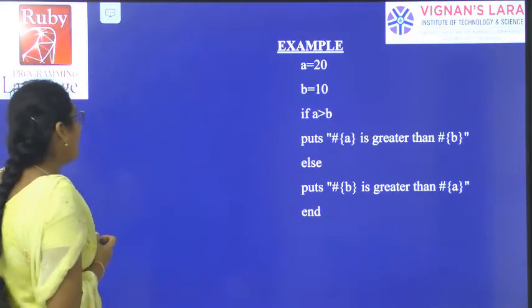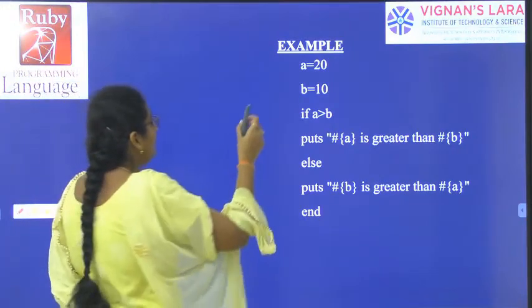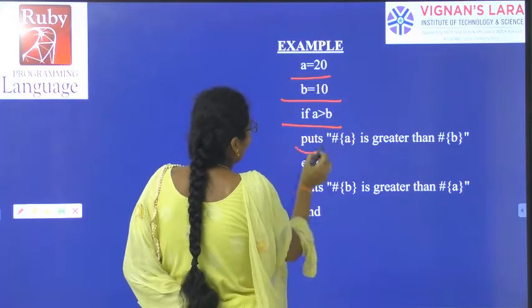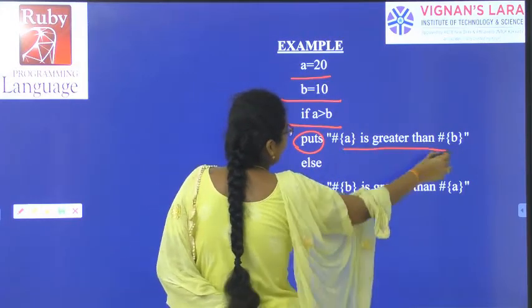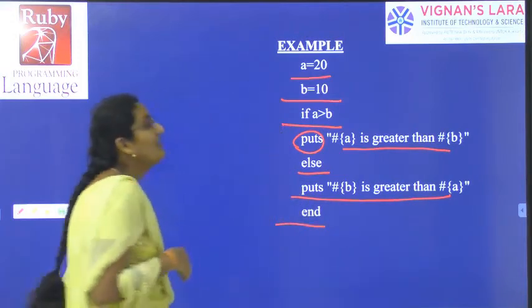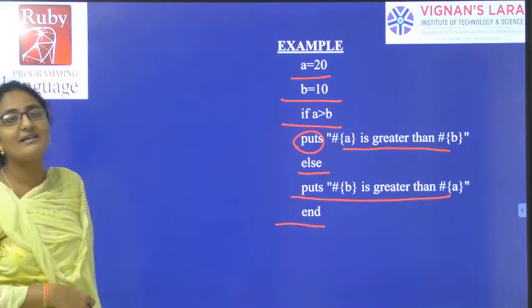Let us see an example of this. A equal to 20, B equal to 10. If A greater than B, puts "A is greater than B". Else, puts "B is greater than A". End. Very simple logic, a very basic program.